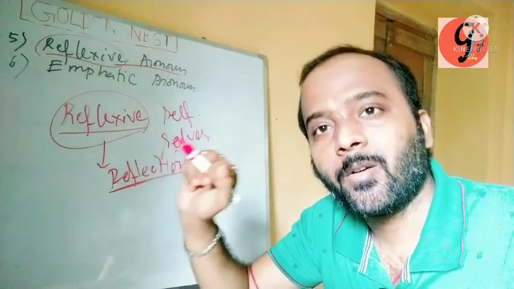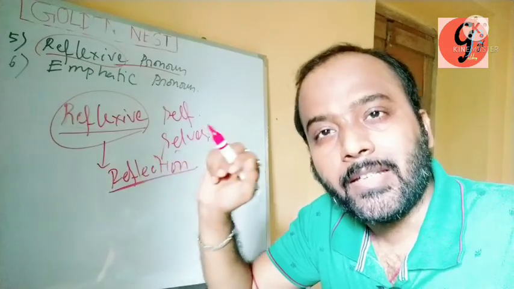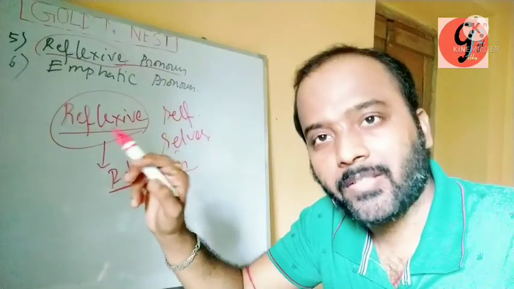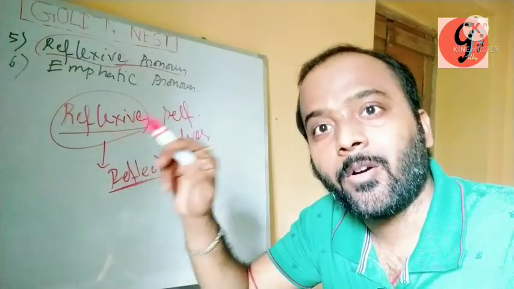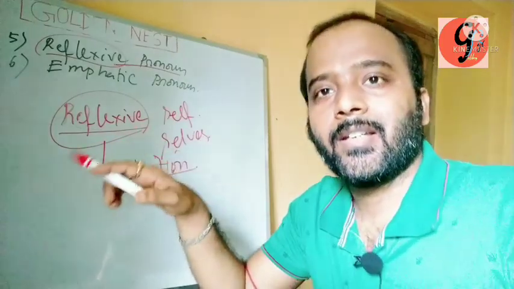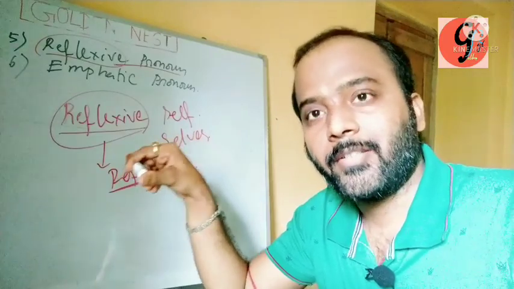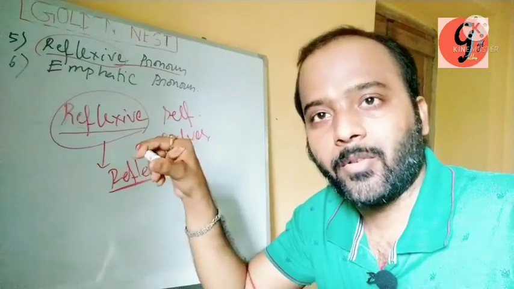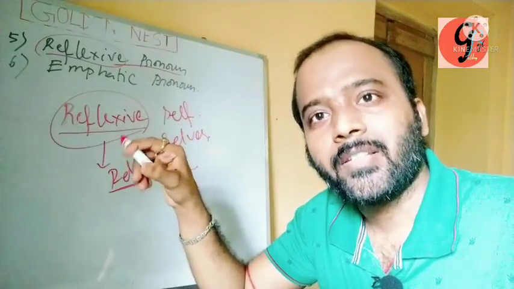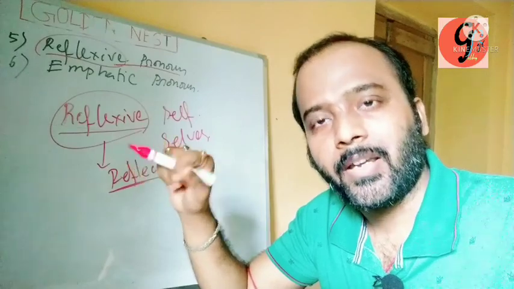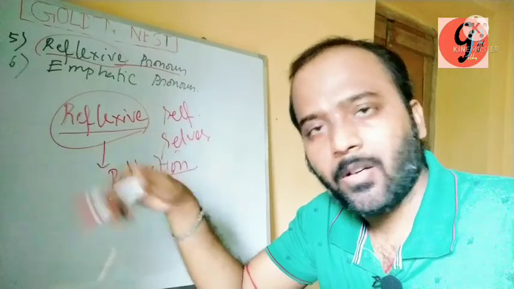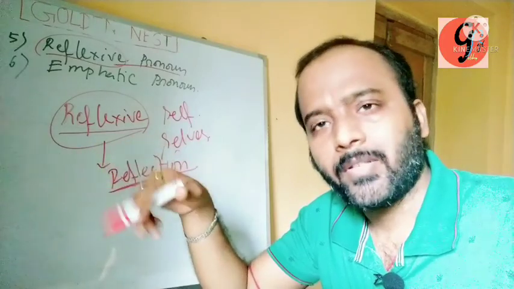The only function of reflexive pronoun is that this kind of pronoun always tells about the subject in a sentence. The subject is reflected by this pronoun, and that is why its name is reflexive pronoun. I already told the structure: pronoun word plus self is reflexive. Examples are himself, herself, themselves, ourselves. These are examples of reflexive pronoun.